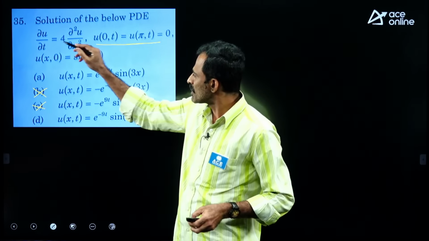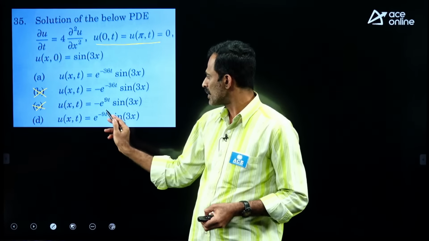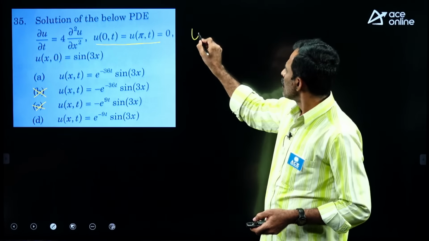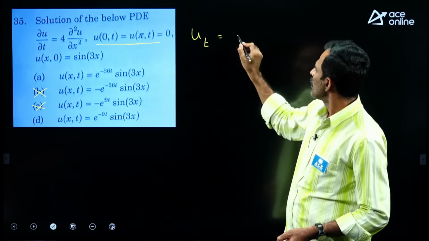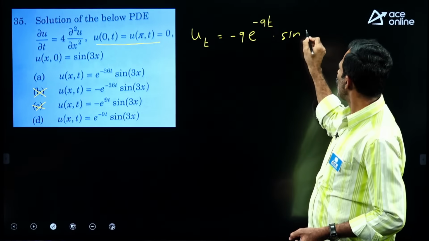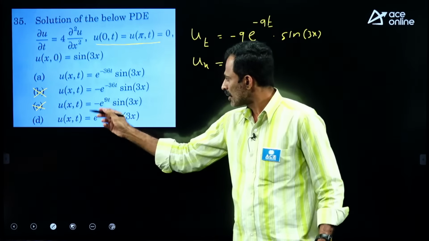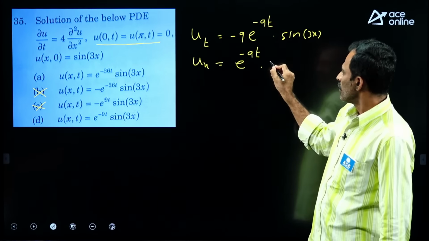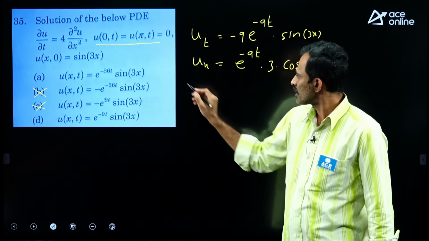We check whether this differential equation is satisfied with option A or option B, but we try the last option because of the simple quotient 9, small quotient. Here u_t, with respect to t and sin is constant, is minus 9 into e power minus 9t into sin of 3x. Next, u_x, with respect to x and e power minus 9t constant, is 3 into cos of 3x. But we require the u_xx on the right hand side.